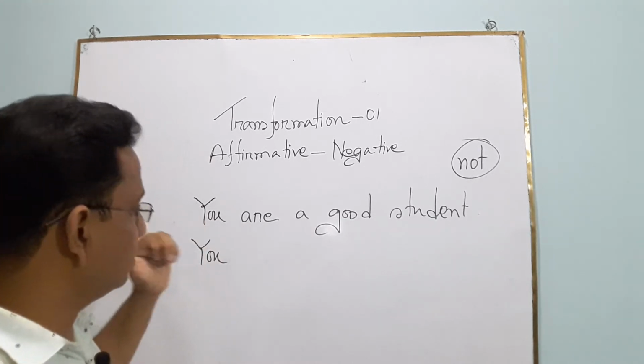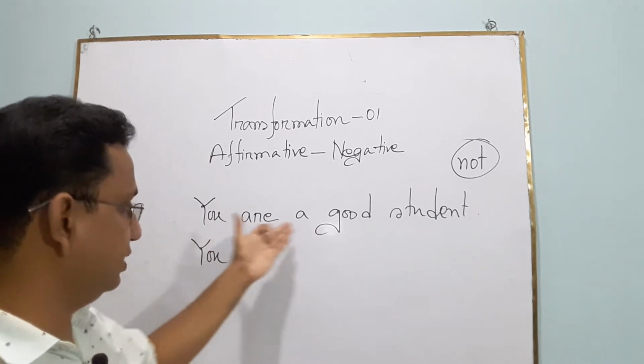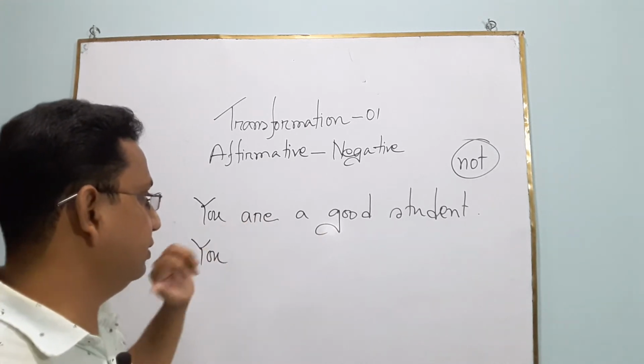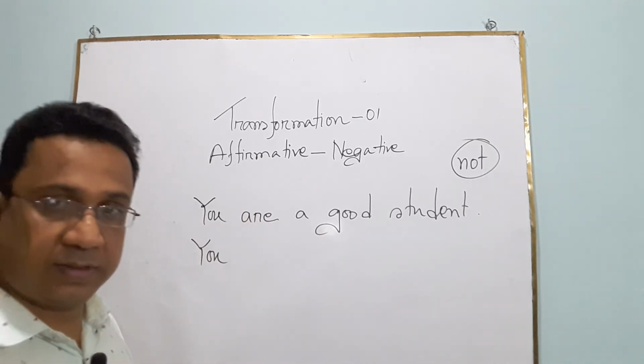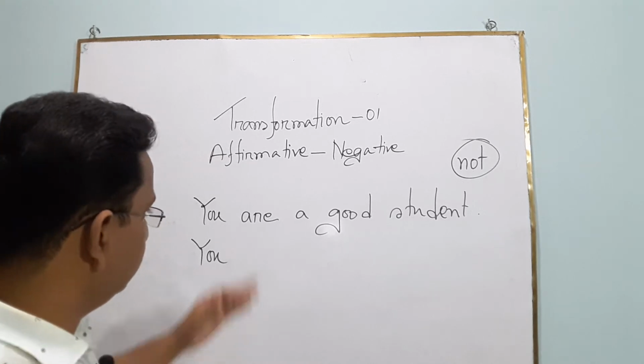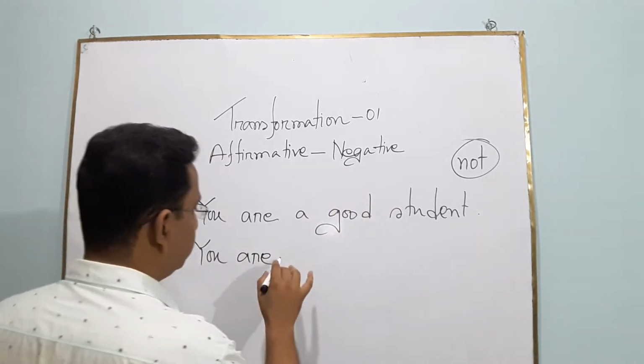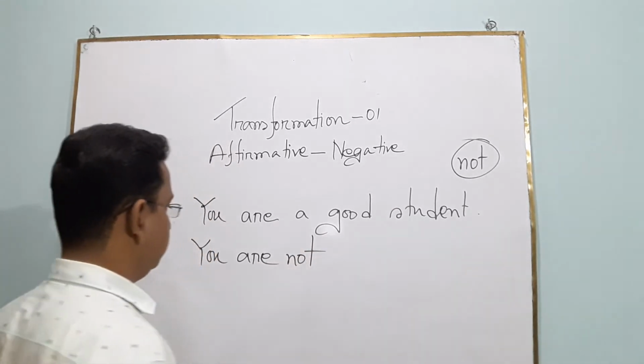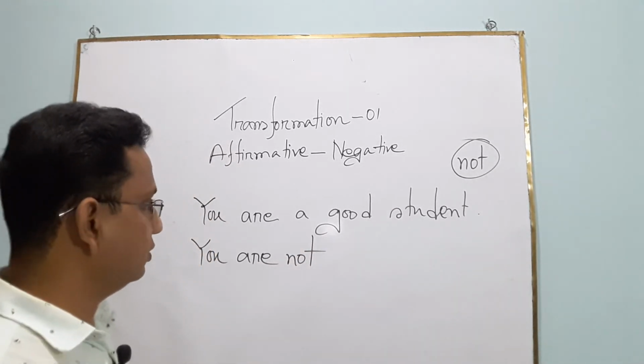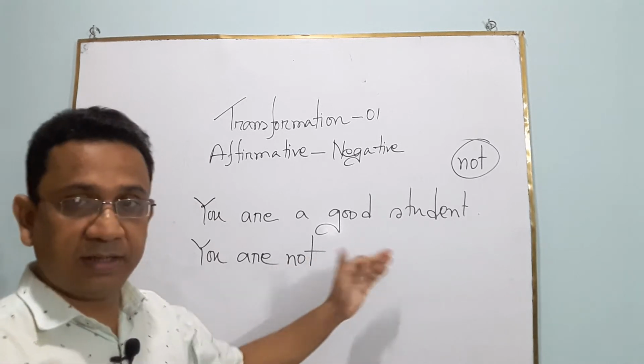Are is not only an auxiliary verb but also a principal verb in this sentence. That's why we can say that are is a linking verb. So now we can use are as an auxiliary verb. You are, and now we will put not. You are not. That means we are going to make a sentence negative.